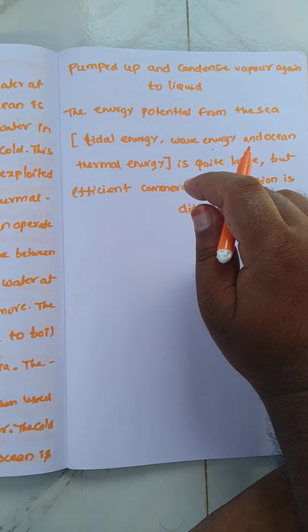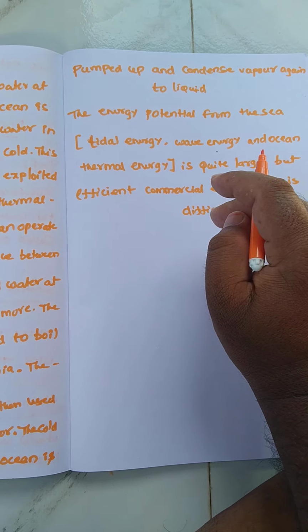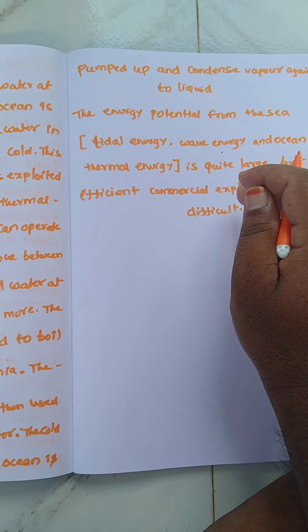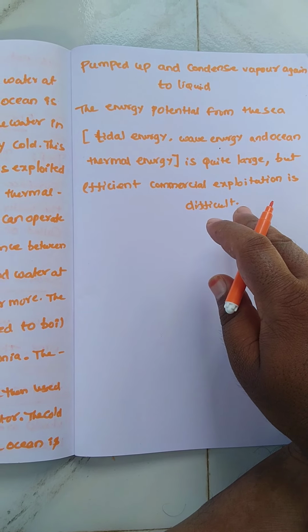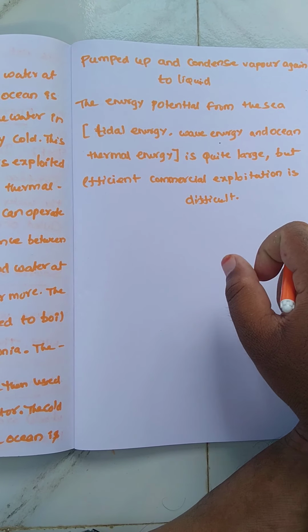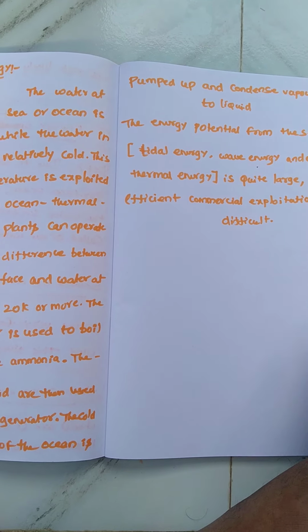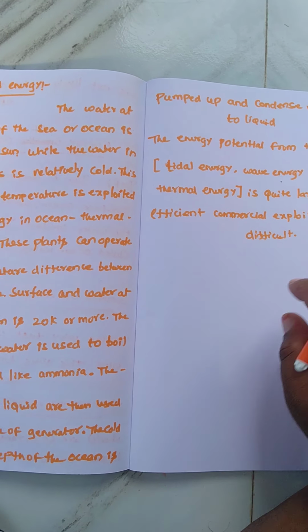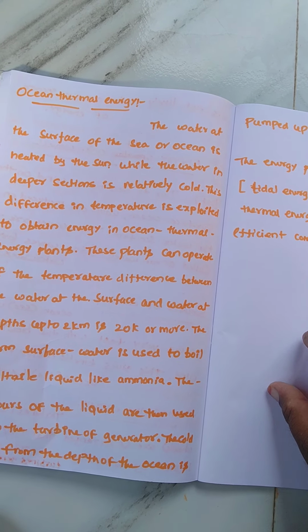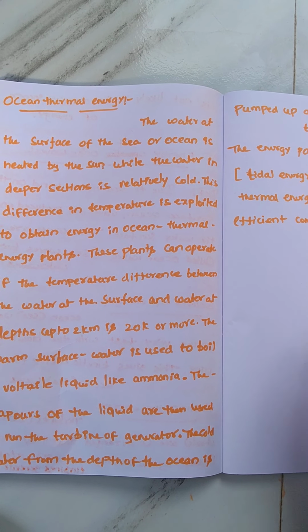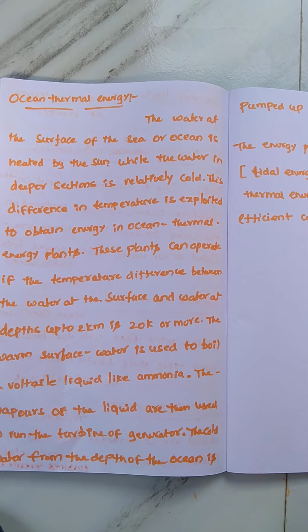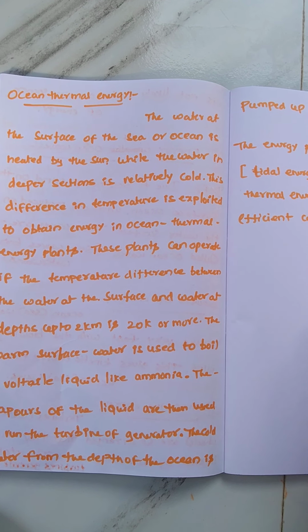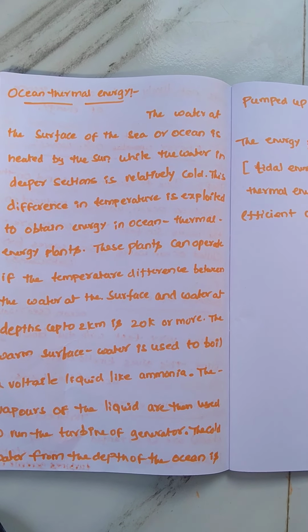The energy potential from the sea, like tidal energy, wave energy and ocean thermal energy, is quite large, but efficient commercial exploitation is difficult. This is how we can discuss ocean thermal energy. The principle is just one: the water at the surface of the sea or ocean is heated by the sun, while the water in the deeper section is relatively cold, and this difference in temperature is used to obtain energy. That energy is called ocean thermal energy, dear students.